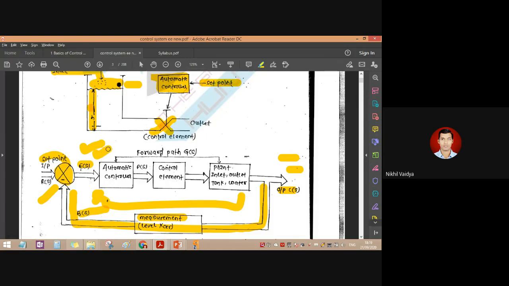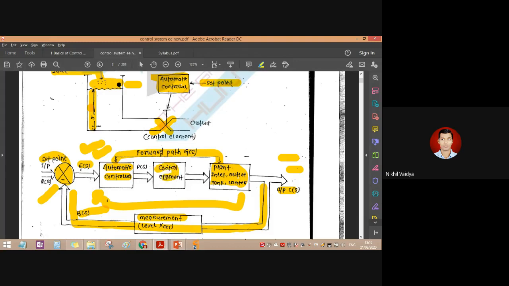The final error signal E of S will be R of S minus B of S. So this point is called a summing point. R of S minus B of S is nothing but E of S. So this is an automatic controller. The automatic controller is also connected to our plant, the inlet and outlet tank water, and then we have a control element.